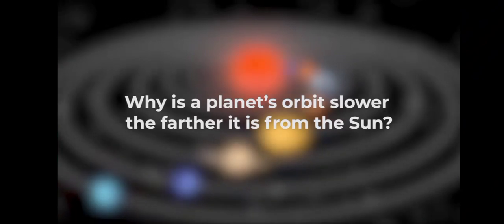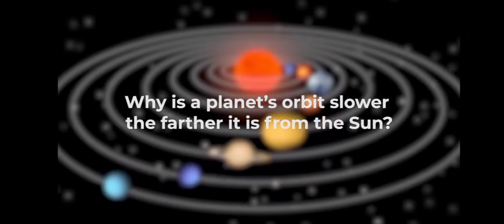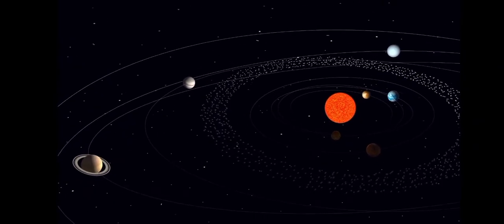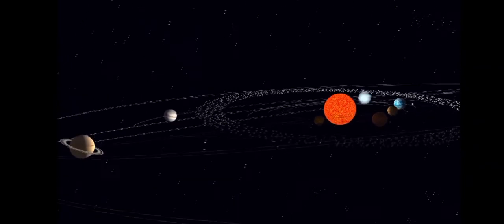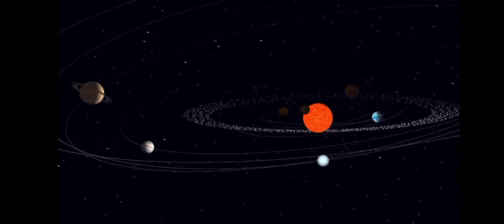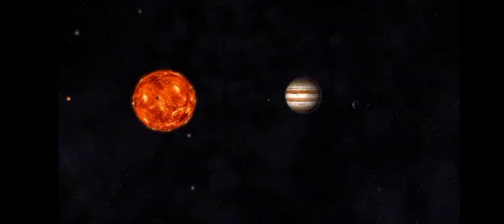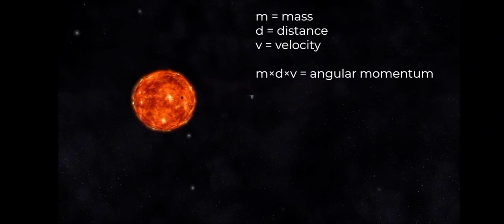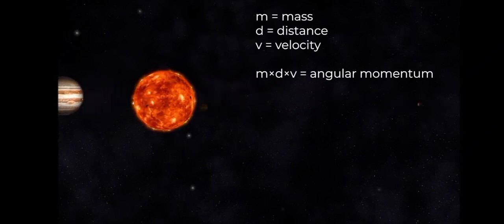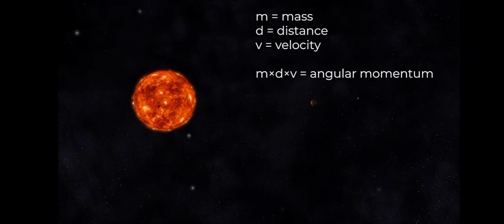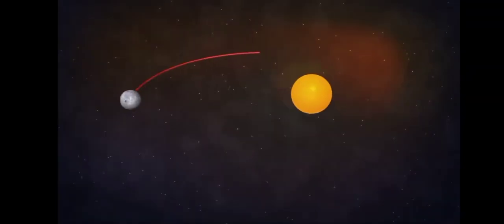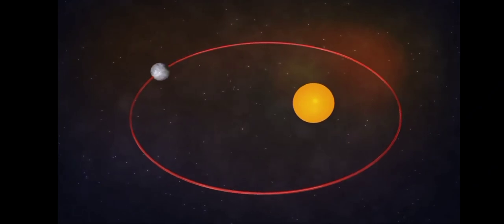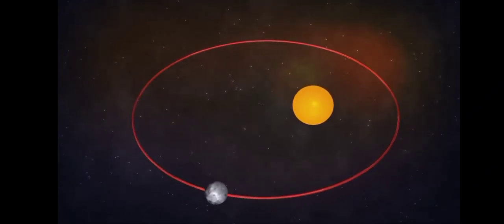Kepler's second law tells us that a planet moves more slowly when it's further from the sun. But why should that be? Well, as a planet orbits the sun, it may not keep a constant speed, but it does maintain its angular momentum. Angular momentum is equal to the mass of the planet times the distance of the planet to the sun times the velocity of the planet. Since the angular momentum doesn't change, when the distance increases, the velocity has to decrease. That means when the planet gets further from the sun, it slows down.